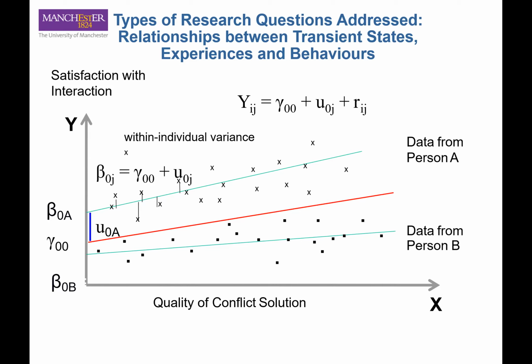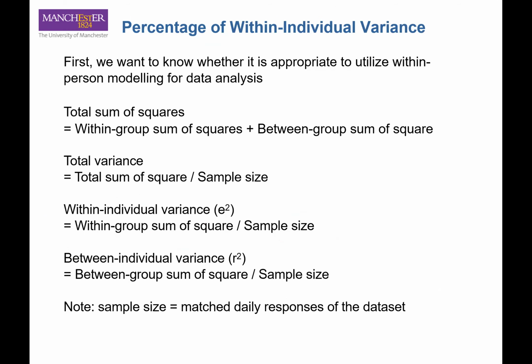If we are doing a multi-level analysis, we would like to see, if we combine the data of person A and person B to build a red line that is the combination of these two persons, how the data from person A will be different from the data from person B. That is the between individual variation. We are going to see how these two persons could be different from the mean level. This is the between individual variance.